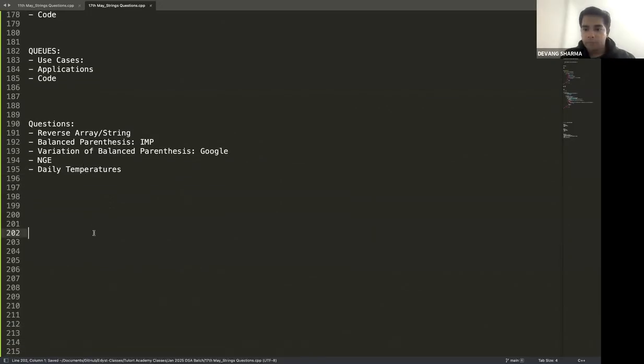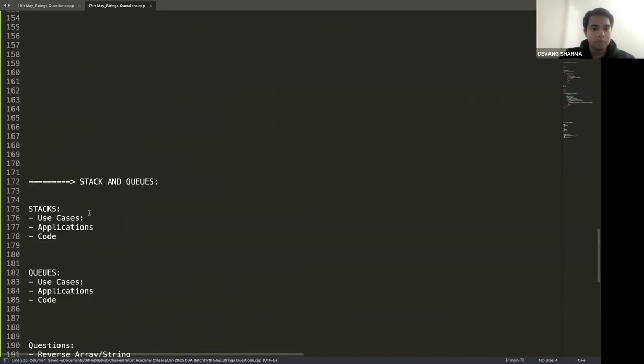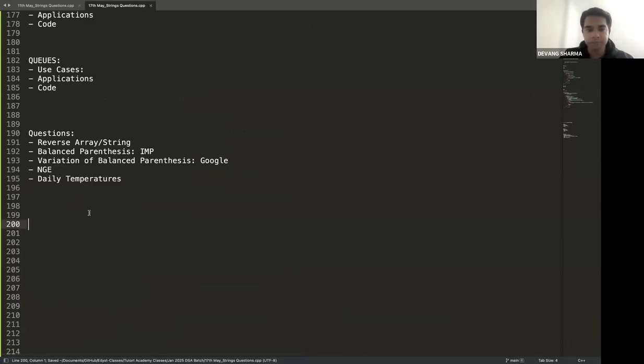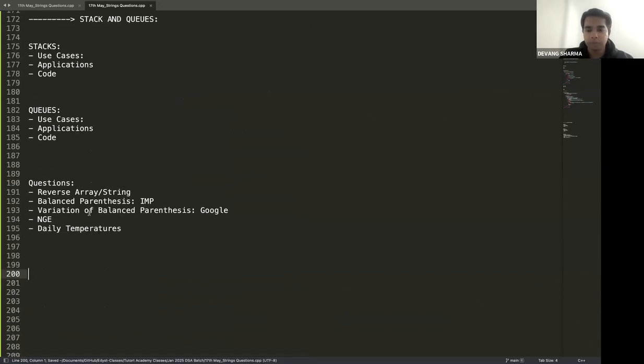I got a question: print all subsequences for a string. It's an important question, not important per se, but it depends on which company asked this question. Definitely not a question for an online assessment. This can be something else for the interview.